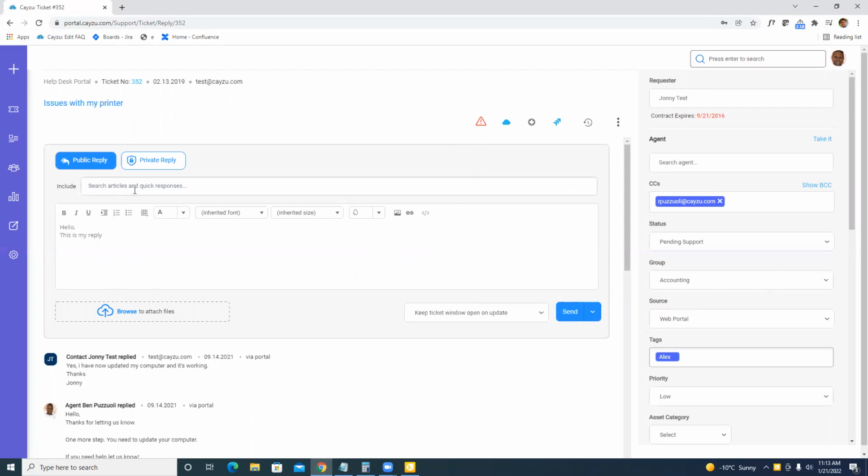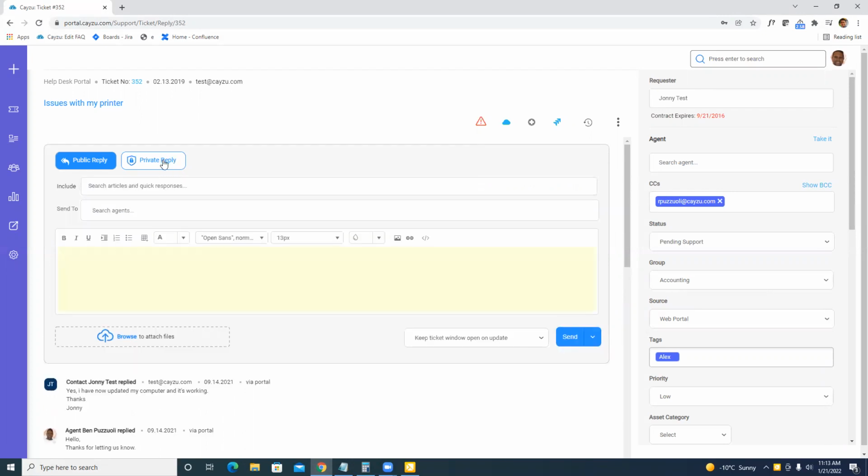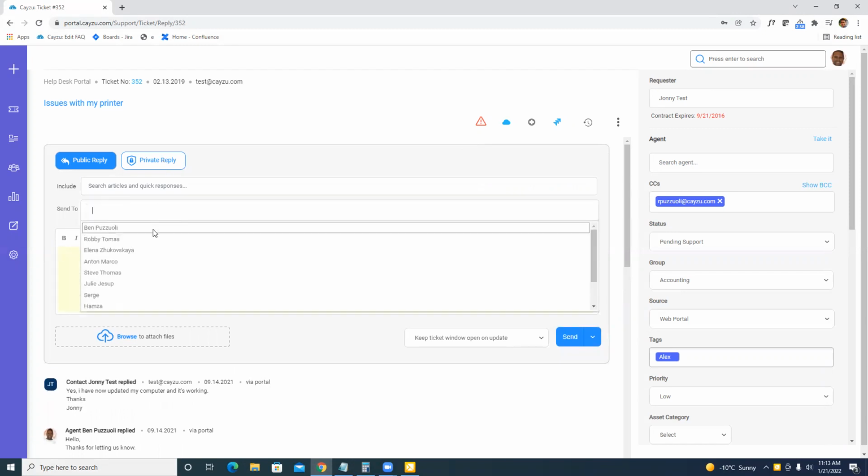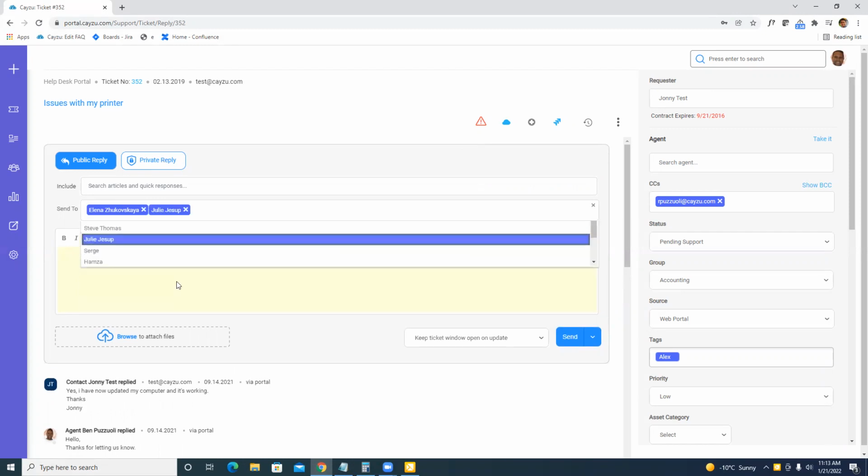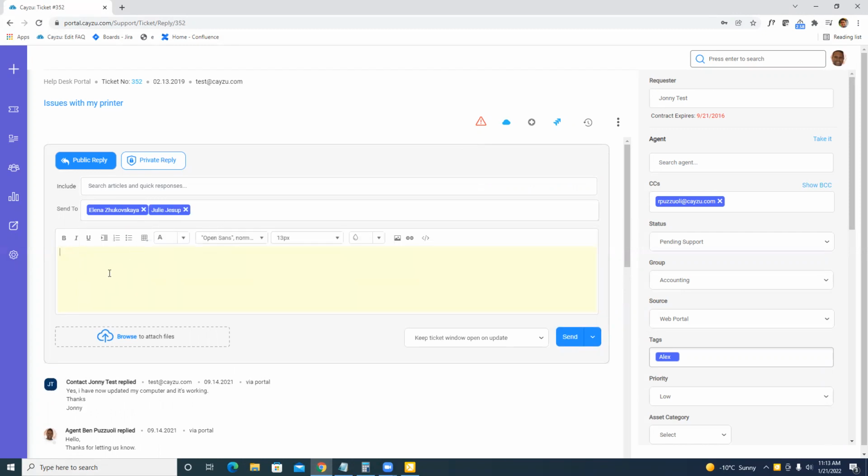We will also still have the ability to include articles, right? So if we have something pre-written, we can still insert it in and we can still do private replies. This was before called internal notes, the same concept. You can still target other agents, put in private notes, and that would not be visible to the user.